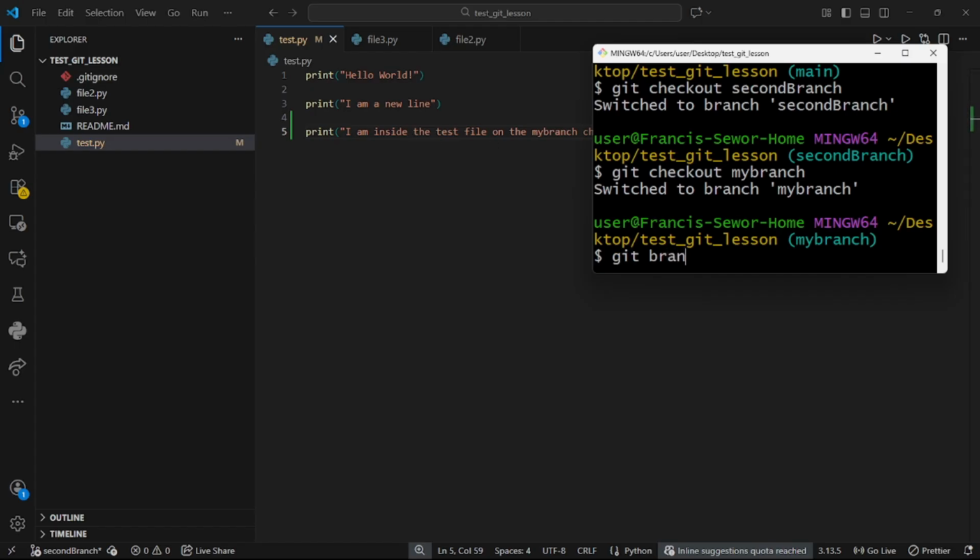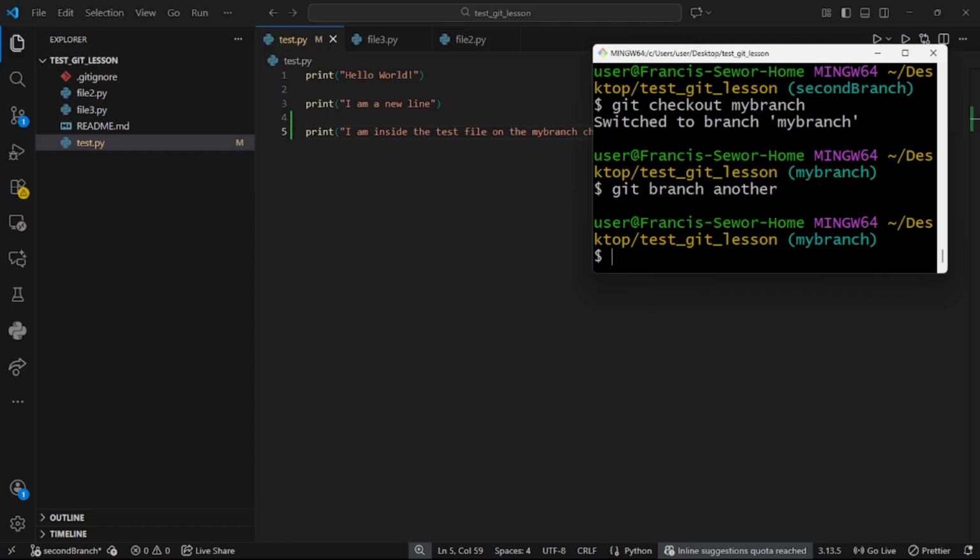Git branch. Let's call it another. So the branch is called another. I'm going to enter. Git branch another. So we created a branch.